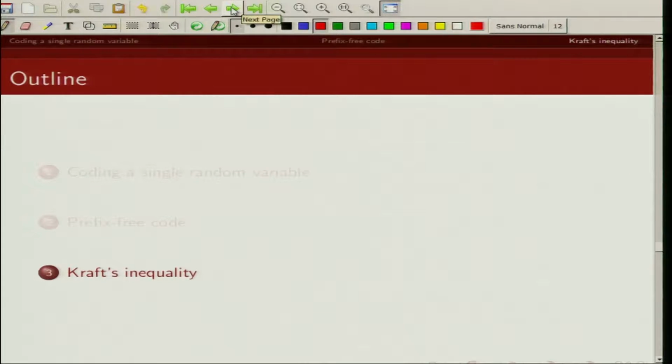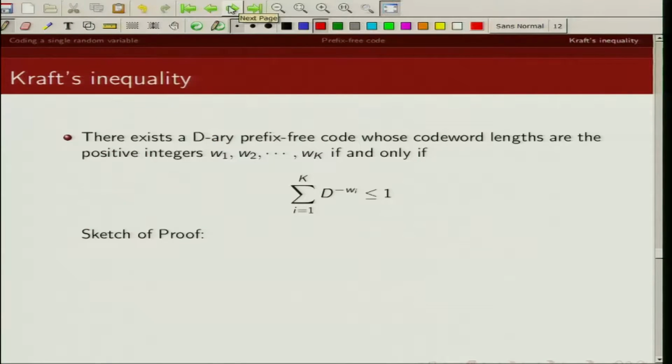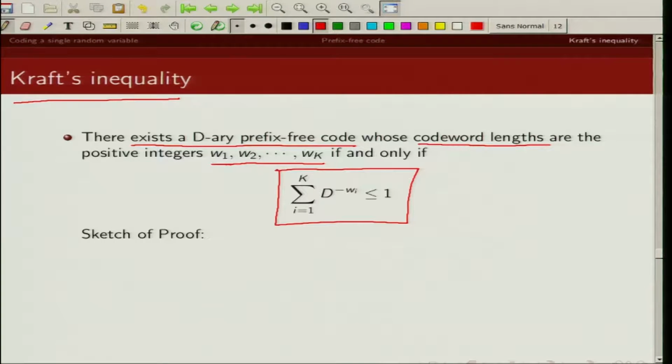Now, having represented a prefix free code using a D-ary tree, now let us prove what is the condition for existence of a prefix free code. So the Kraft inequality talks about when does a prefix free code exist. It says there exists a D-ary prefix free code whose code word lengths are given by W1, W2, W3, up to Wk if and only if this condition holds.